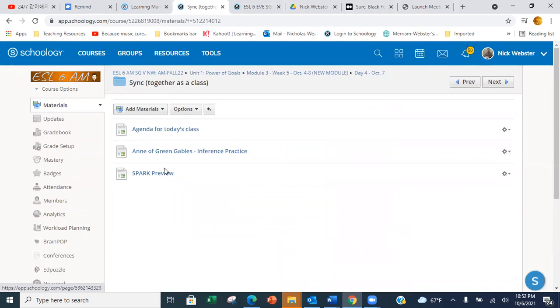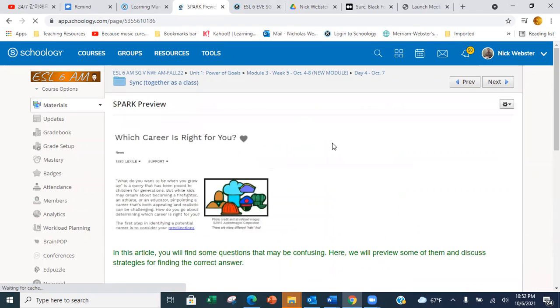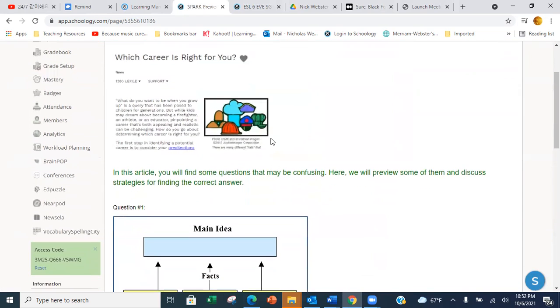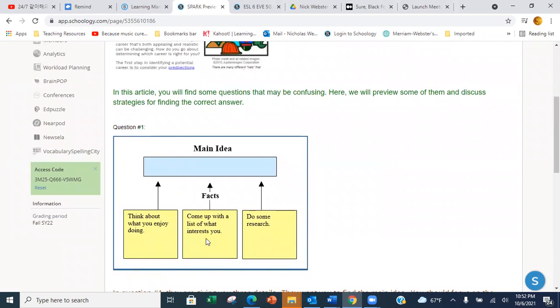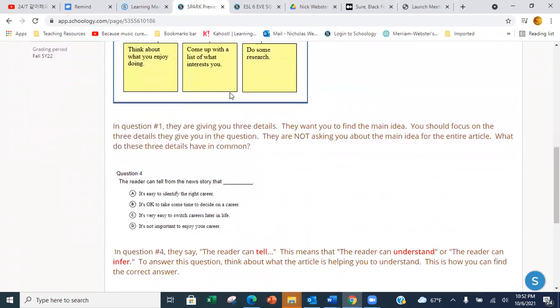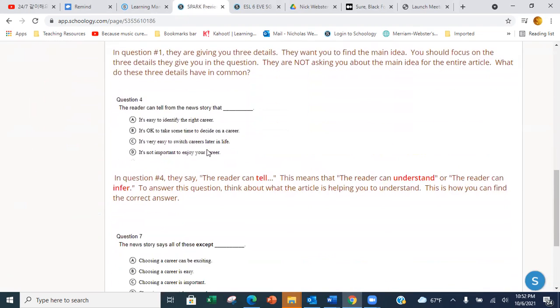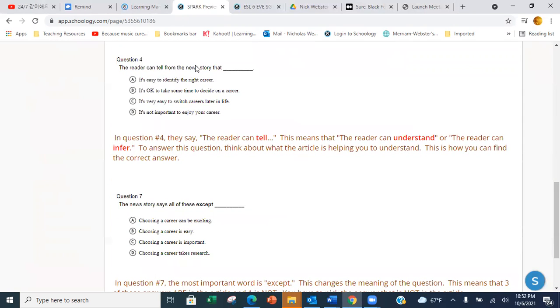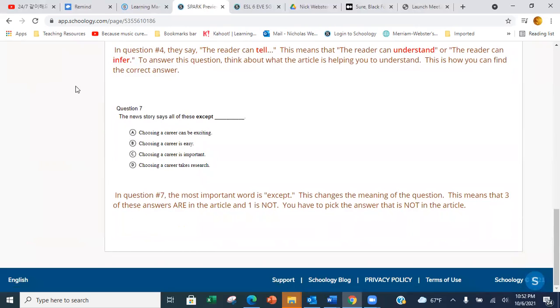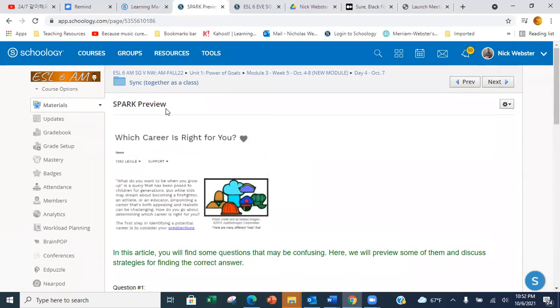Coming back to the sync folder, here is the Spark preview. So the article for this week is Which Career is Right for You? And here's some information about the different questions you might come across. Question 1, this gives you information about question 1 right here. Here we have information about question 4, and here we have information about question 7. And we'll review all the questions during our review, but these are some good examples that you can learn and prepare for the Spark reading.